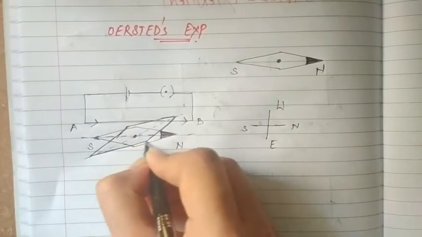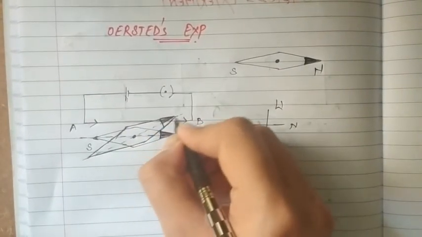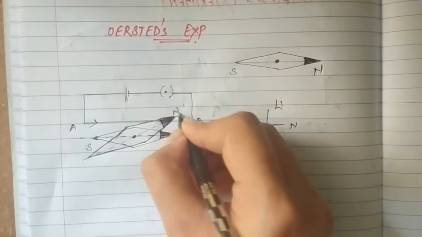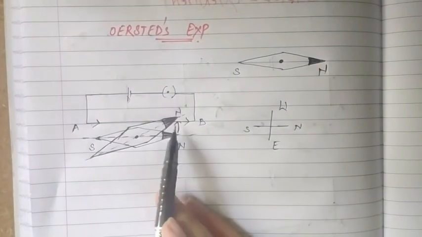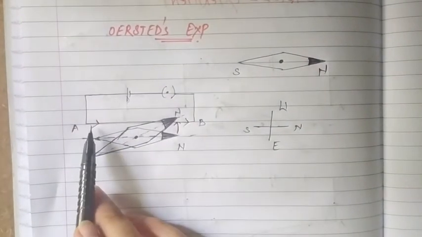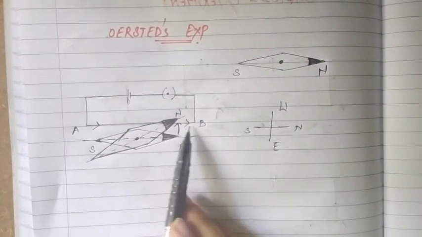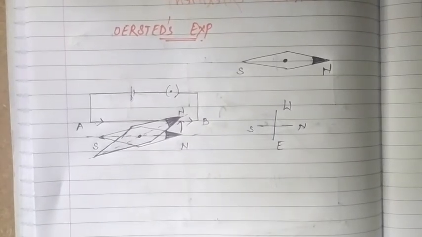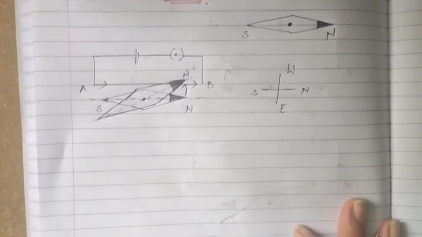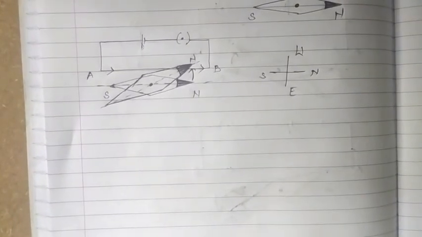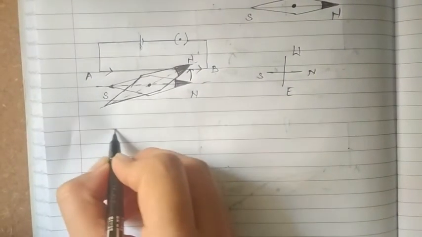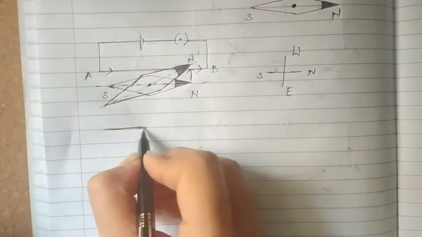This needle gets deflected towards the west, right? This much is the deflection. This is because of the current flowing in the direction south to north, right? Now in the second case, he reversed the direction of the current. What he did, this time he flows the current from north to south like this, means I am going to reverse the cells.